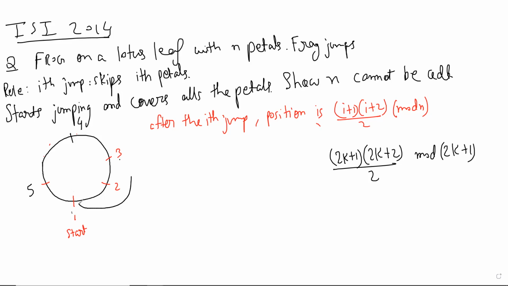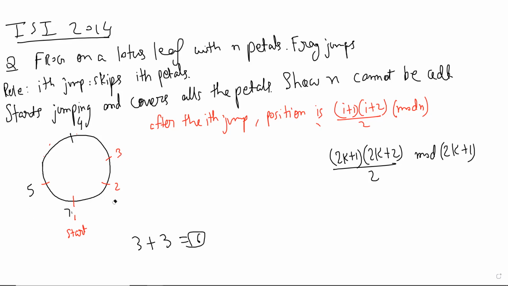You get 3, and then you skip 2, so you come to 6, and then no. So mod n plus 1 does not work.